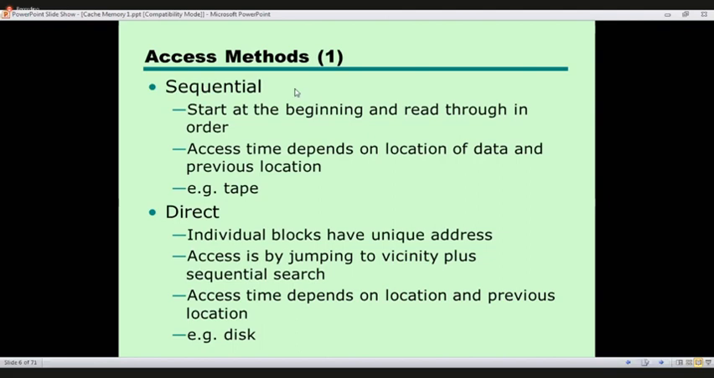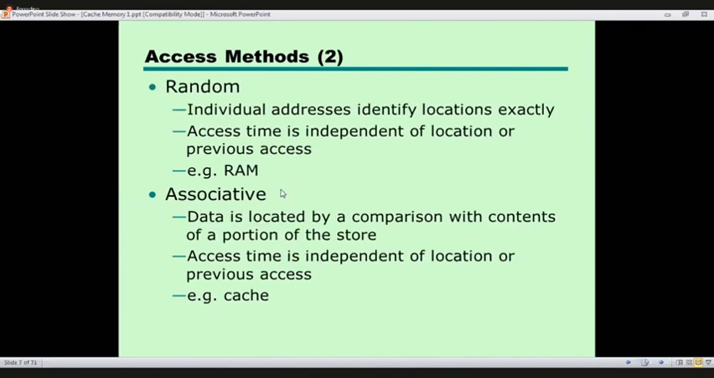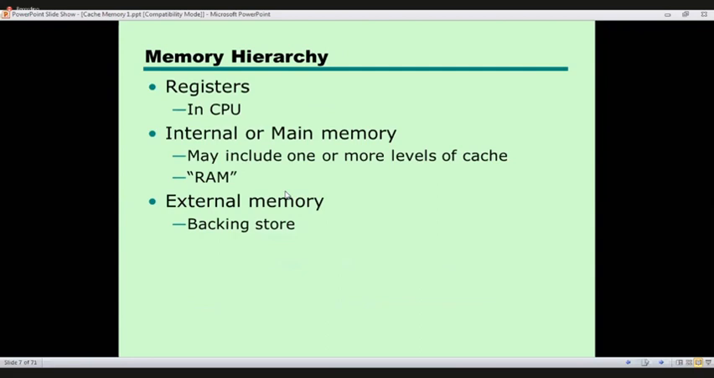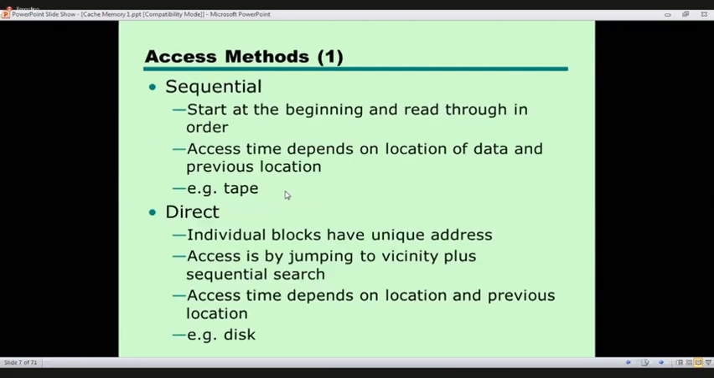Now the access methods. There are a few: sequential access, direct access, random access, and associative access. Let's see what those access methods are. Sequential: start at the beginning and read through in order. Access time depends on the location of the data and the previous location. An example is a table. Now, what does sequential data access mean? Starting at the beginning and reading through in order.